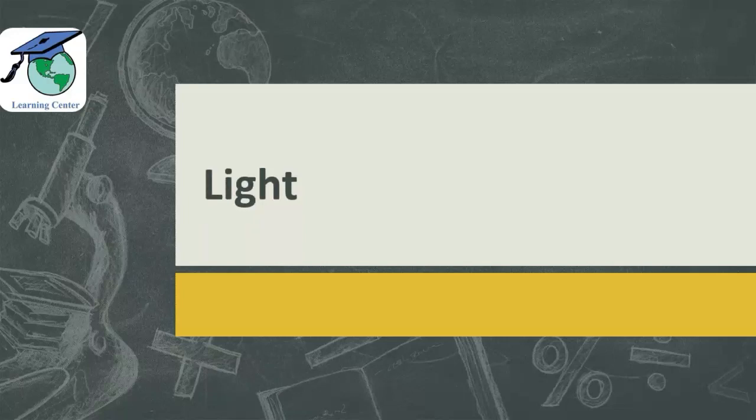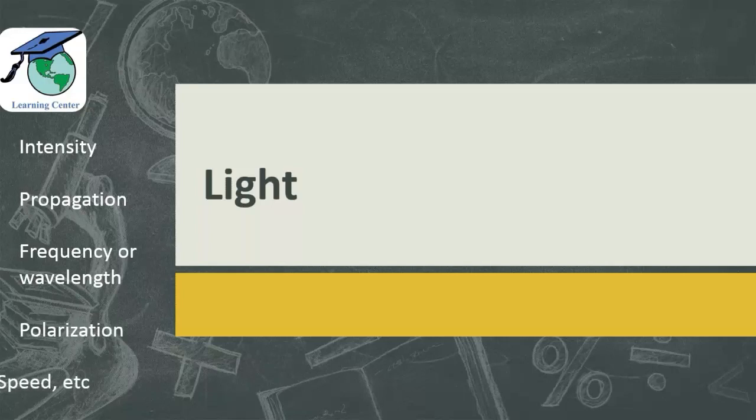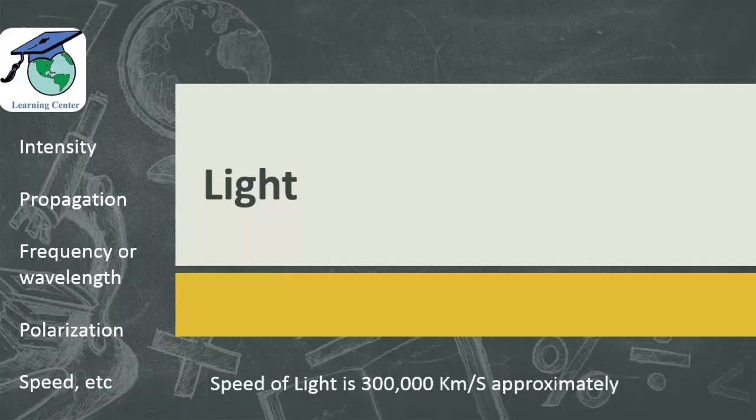We all are familiar with light. However, light is a very vast topic to learn about because it has many properties like intensity, propagation, frequency or wavelength, polarization, speed, etc. Among these, the interesting property of light is speed, because the speed of light is about 3 lakh km per second. That means in every 1 second, light travels a distance of 3 lakh kilometers. 3 lakh kilometers is a huge distance.